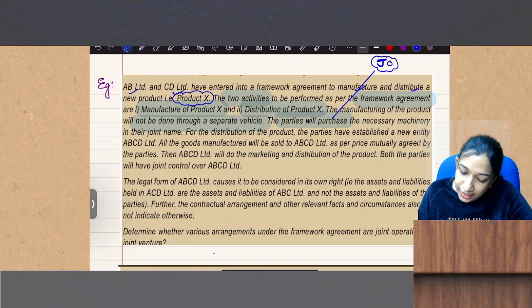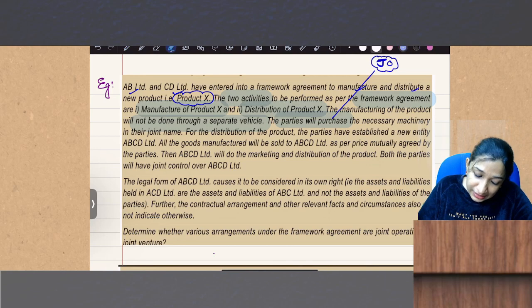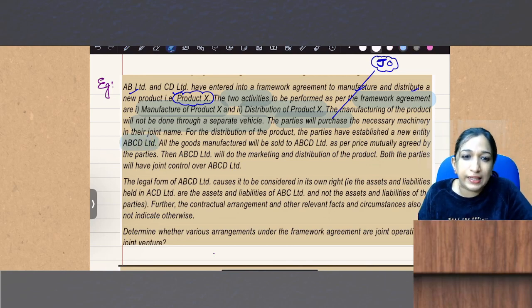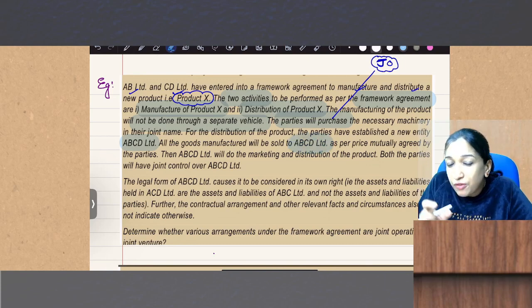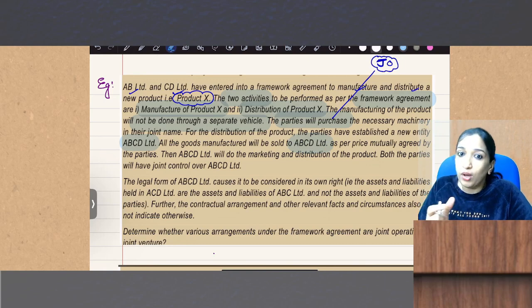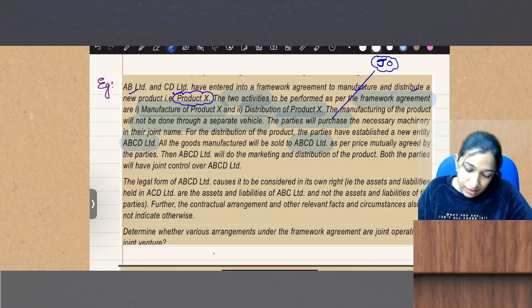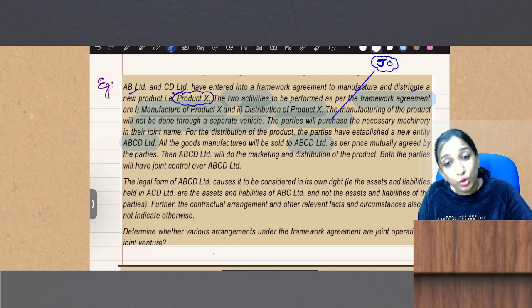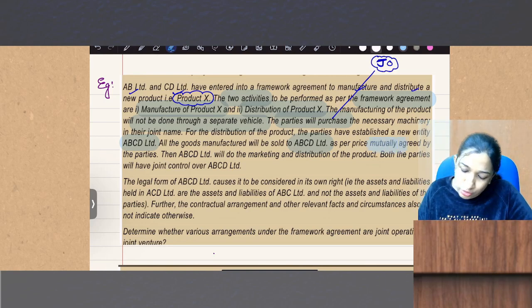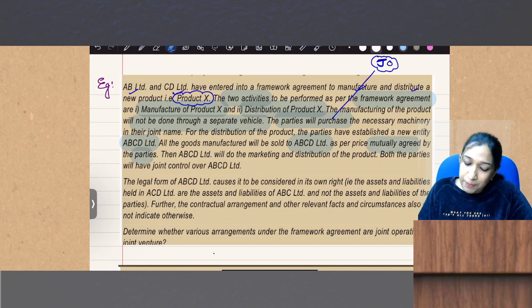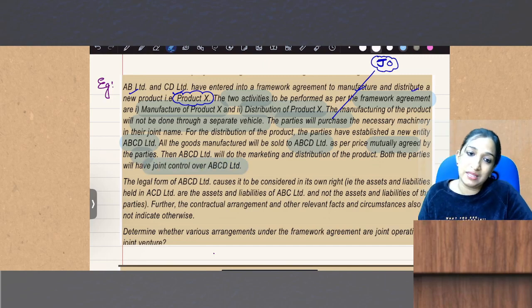For the distribution of the product, the parties have established a new entity, ABCD. All the goods manufactured will be sold to ABCD Limited. So manufacturing of product X is a JO, which does not have economic independence. The goods will be sold to ABCD as per the price mutually agreed by parties. Then ABCD Limited will do the marketing and distribution of the product. Both the parties will have joint control over ABCD Limited.